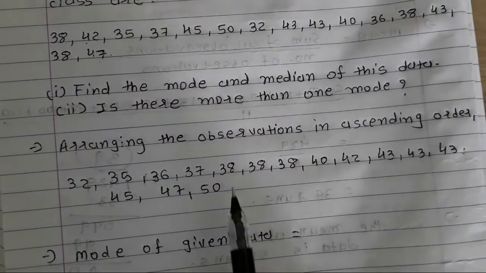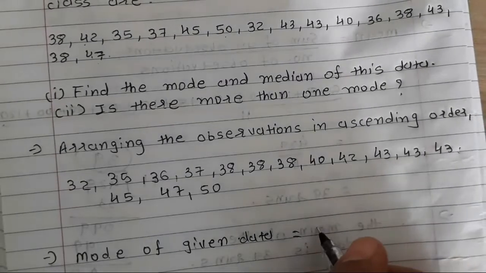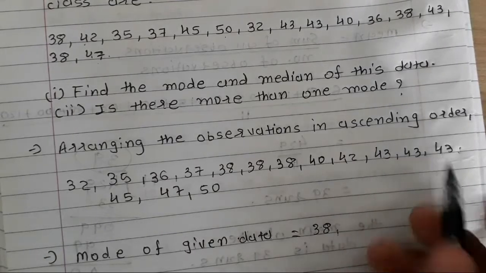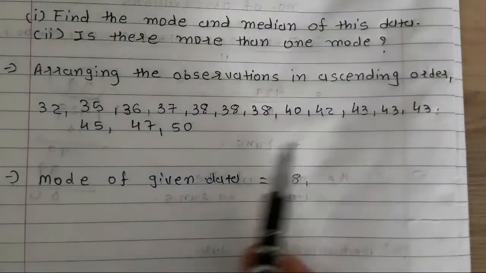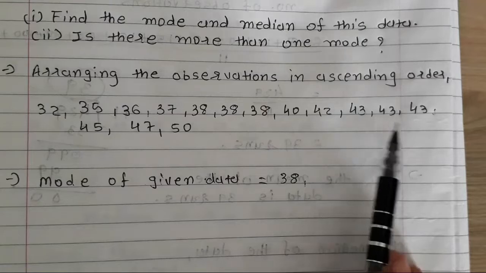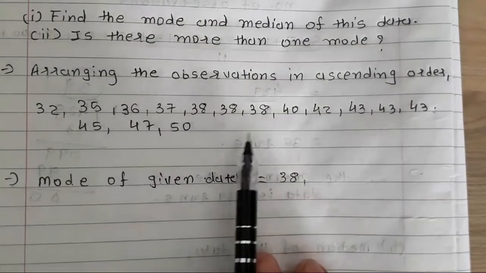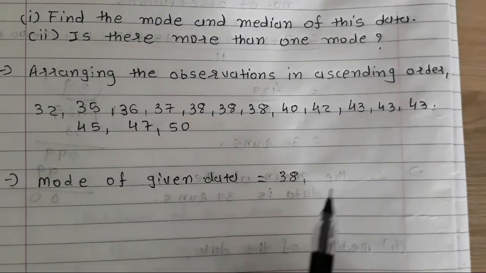Here we can see 38 is repeated 3 times. Another number, 43, is also repeated 3 times. If in the question one number is repeated thrice and another number is also repeated thrice, we have to write both of those numbers. We can't write only one number because both numbers are repeated the same number of times.